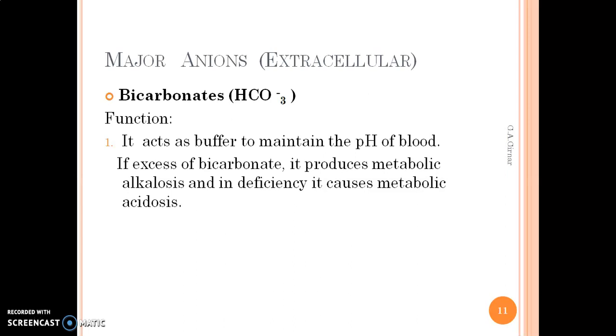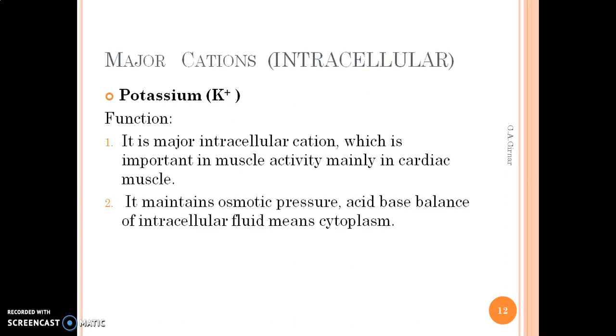Okay, so these are the different terms which are related with extracellular cations as well as anions. Now we are moving to the intracellular. In case of intracellular, as we all know, it is present inside the cell. So the first cation in the intracellular category is potassium. The function of potassium: it is the major intracellular cation. It is important in muscle activity, mainly in the cardiac muscle.